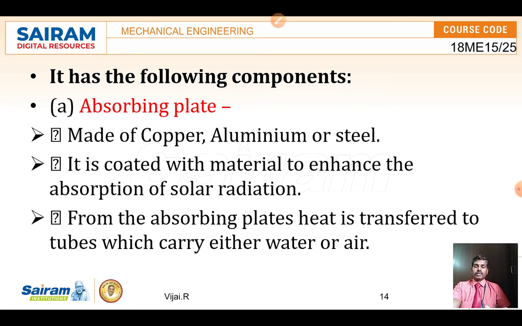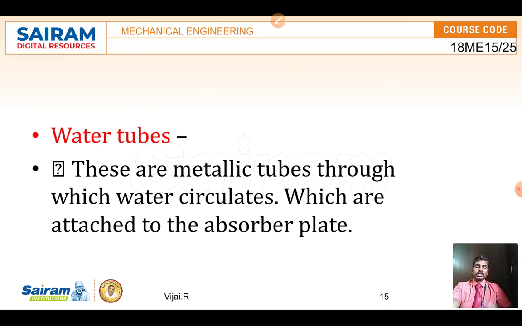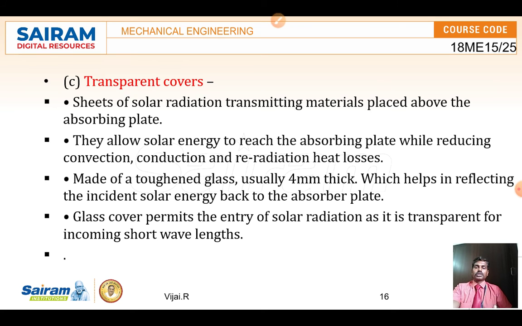It is coated with a material for absorbing the solar radiation. So when solar radiation is absorbed through the absorbing plate, the water tubes which are passing below the absorber plate, which contain the water, absorb the heat, and it becomes steam. Okay, so the water tubes, or the tubes which contain the water.